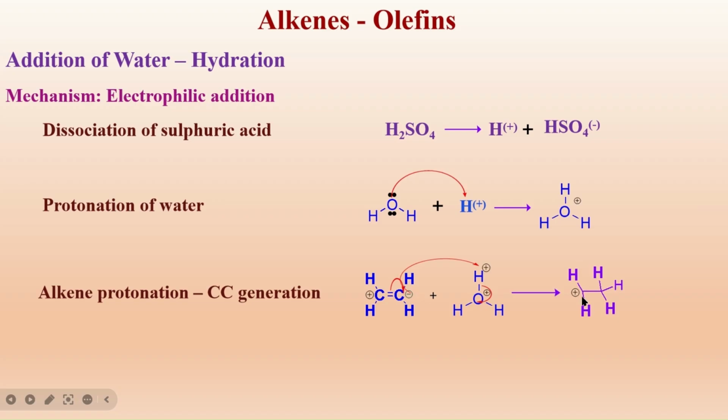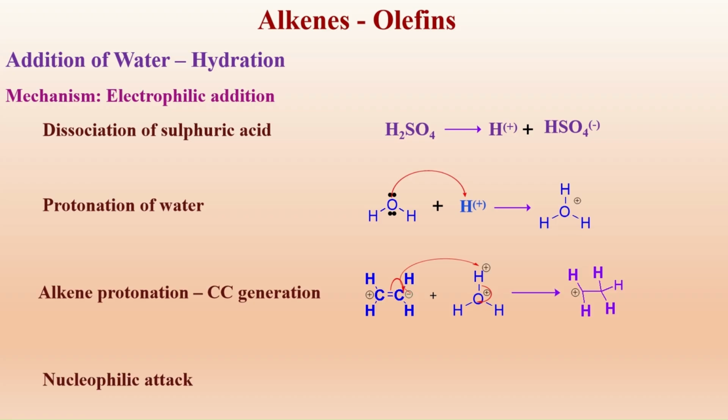An alkene with a carbon which is electron deficient, a carbocation is formed. This is the third step that occurs in the hydration process of alkene.